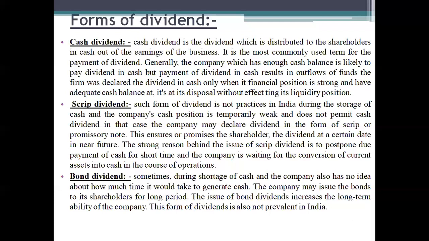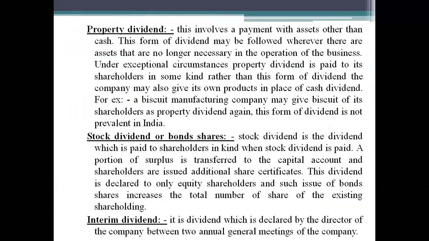Third one, we have the bond dividend. Usually that type of bond will be issued for a longer period of time, because the company may not have the idea of how much time they need in order to generate the cash. In such a case, the company may issue the dividend in the form of bonds to the shareholders for a longer period of time. But the scrip dividend as well as the bond dividend are not prevalent in the country called India. Next, we have the property dividend.